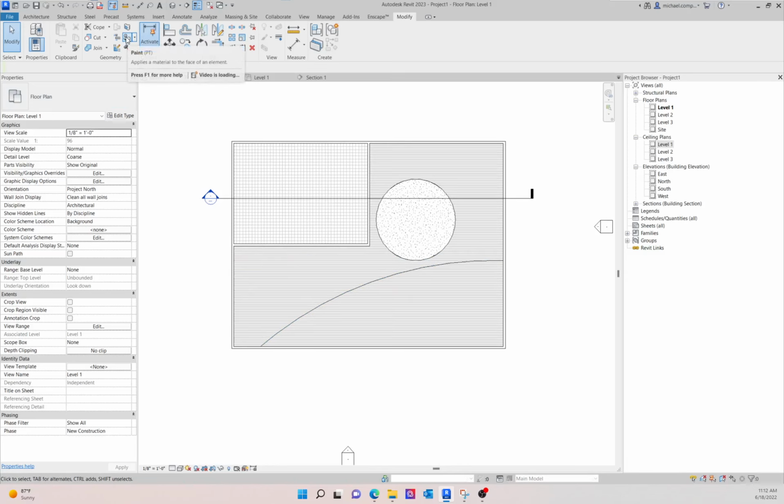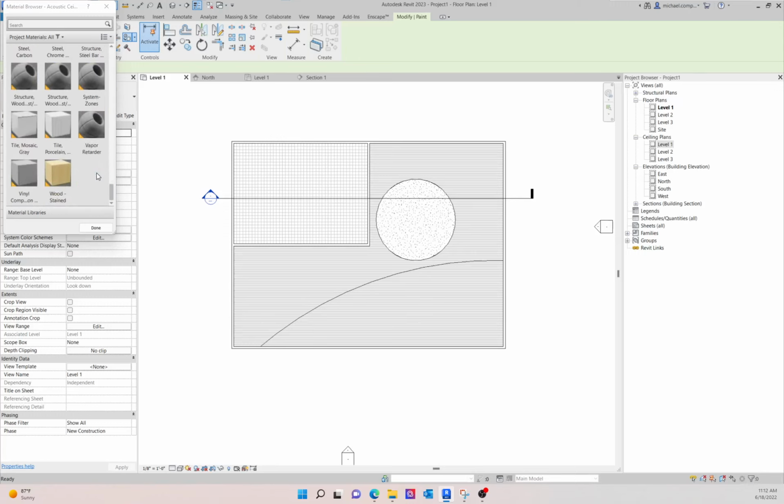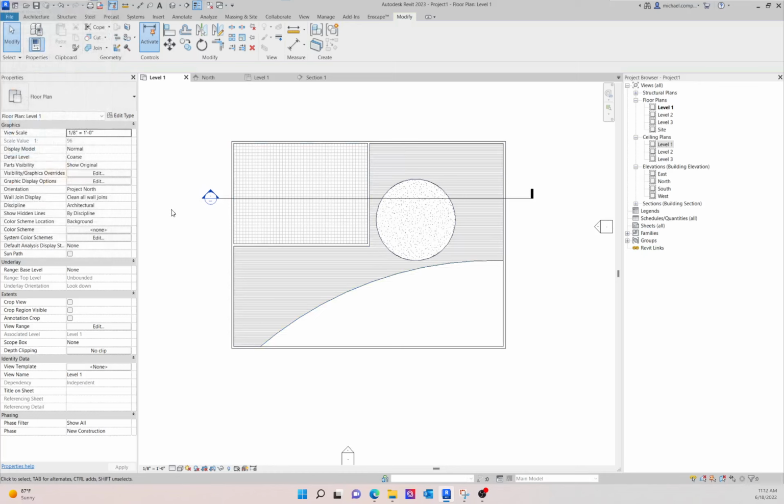So using the Paint tool under Modify, I can paint any number of materials. Let me choose something that would be obvious. I'm going to choose this mosaic gray tile and then paint only the surface that I want to change and then hit OK.